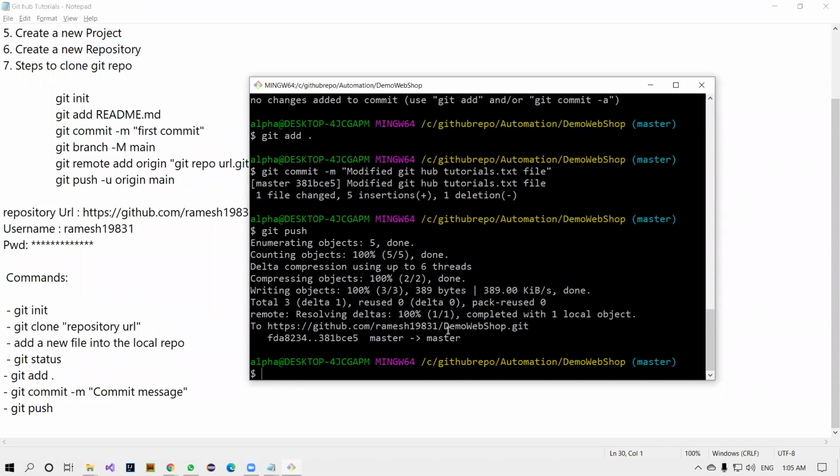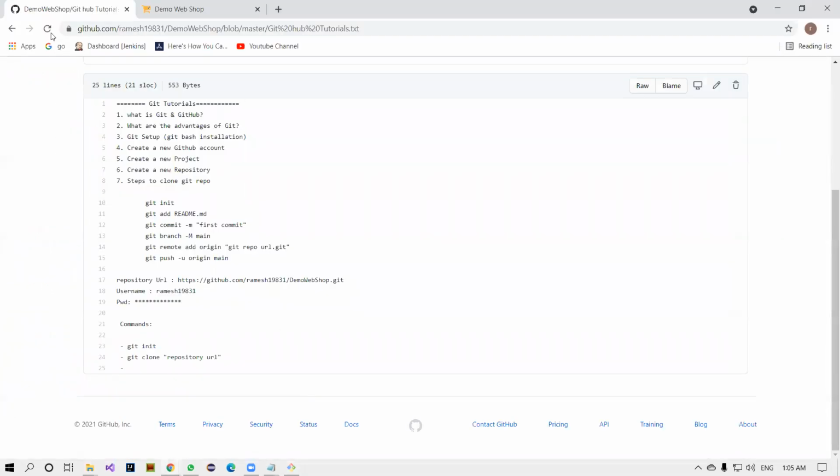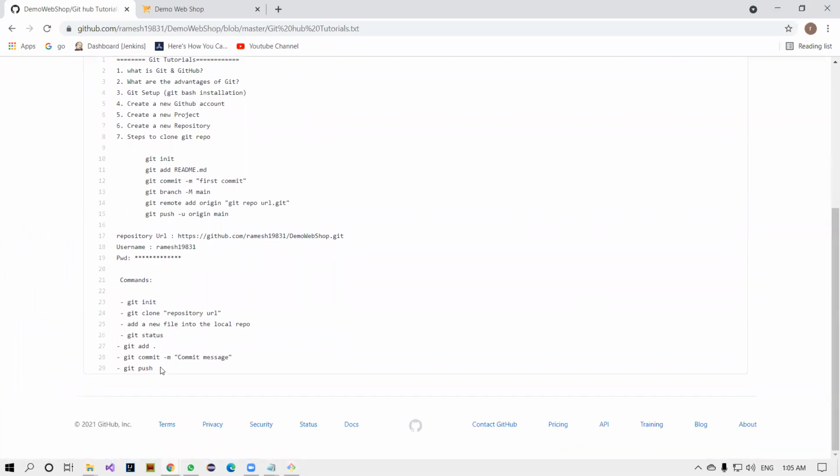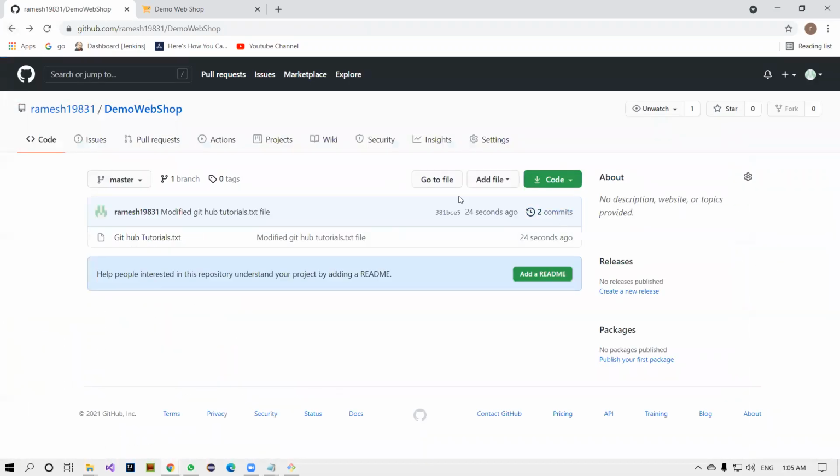All right. So this is perfectly going there. Again, we'll go back and check here. See, the updated information is coming here. So this is a way of pushing the local code to the remote repository.